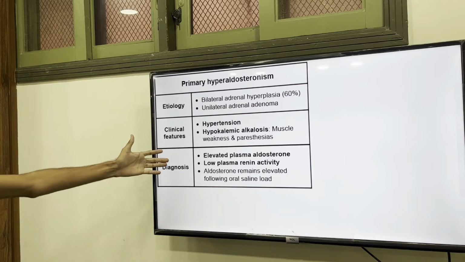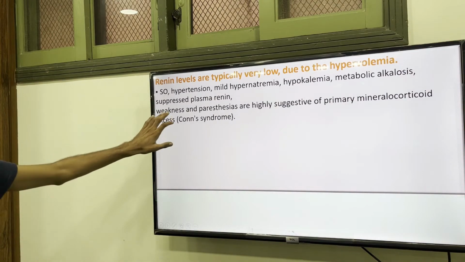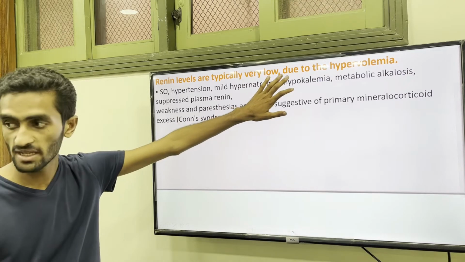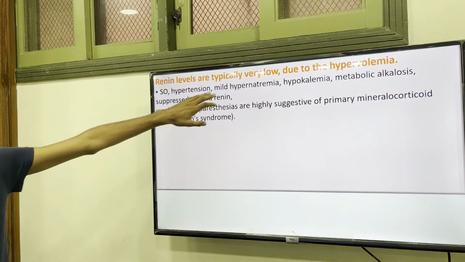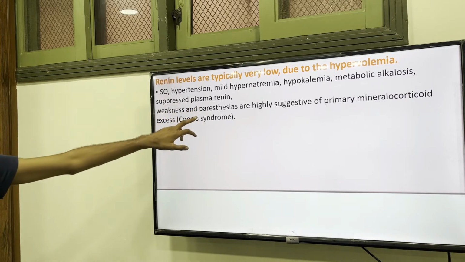Etiology, we have covered this, so you can read. Renin is typically very low due to hypervolemia, with hypertension, mild hypernatremia, hypokalemia, metabolic alkalosis, and suppressed plasma renin.